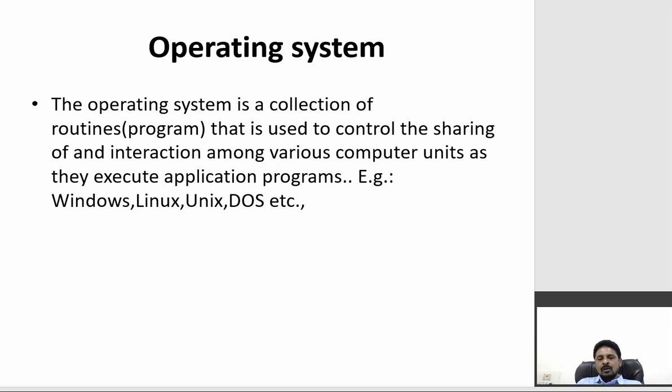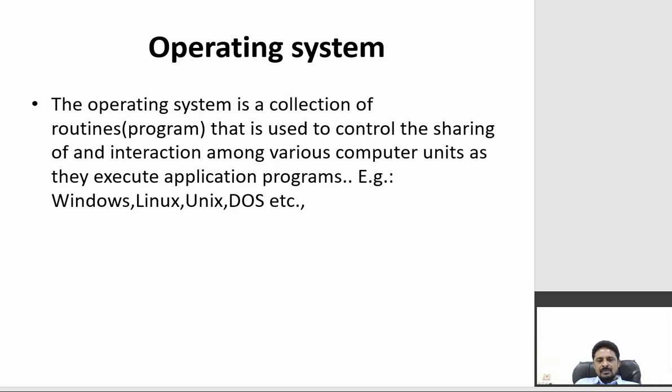The user cannot directly interact with the parts of a computer. Whatever operation you want to perform, the user gives an instruction to the system. Those instructions are carried out by different parts of the computer, which perform the task and produce the output.